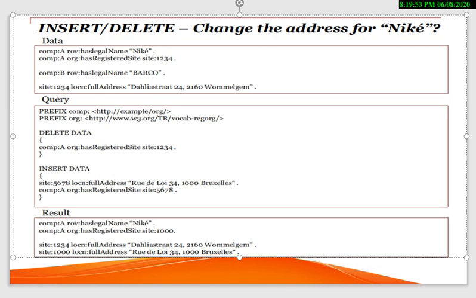Here again we have created a sample data and a query against that data, and in the insert we are inserting data. We have added a full address, and the result for that is shown over here, has a legal name, that is Nike. Over here we can see the result.